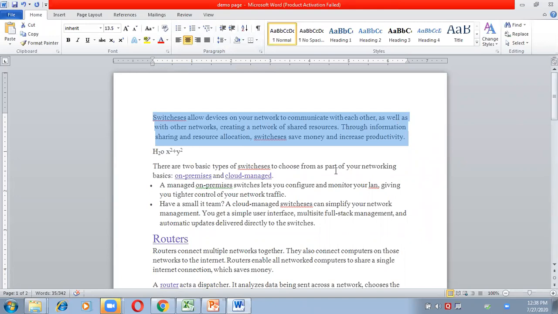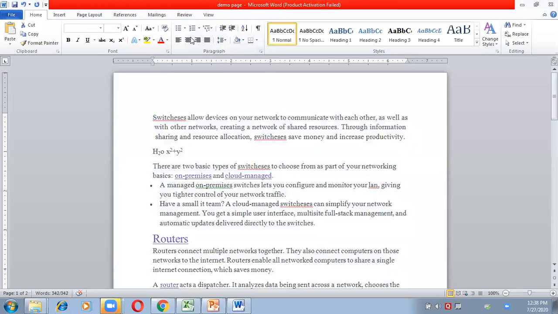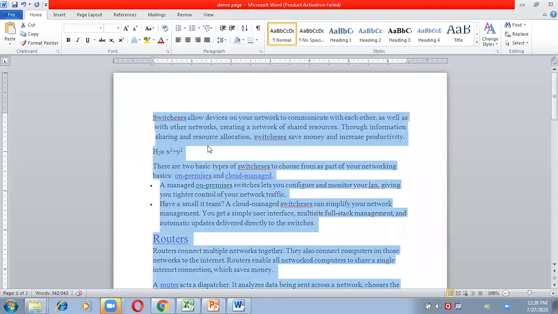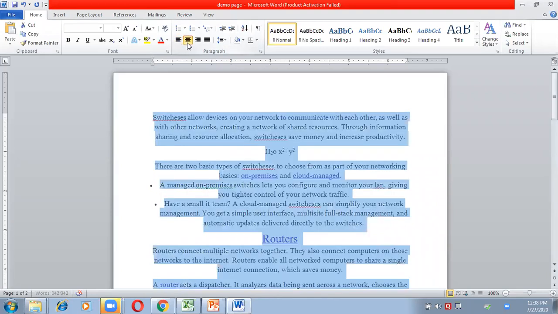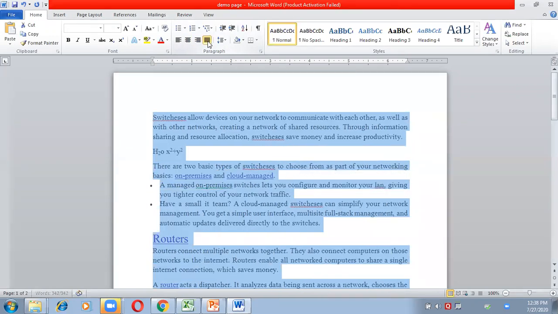Let us take the whole content of the page and then do the setting. I'm pressing Control plus A to select all. Then this is left align. This is center. If I bring everything to the center of the page, this is center. This is right align, and this is justify.